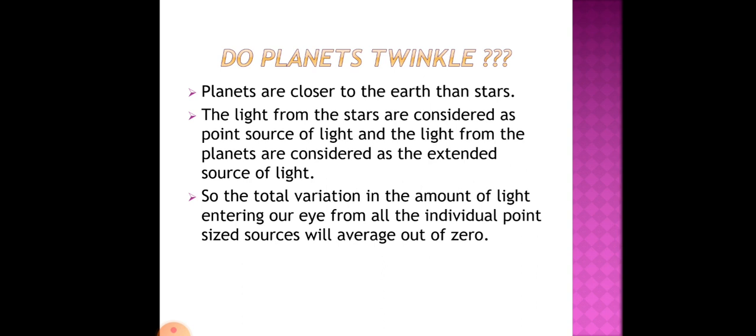The total variation in the amount of light entering our eye from all the individual point-size sources will average out to 0. Because of this, the variation in the light that comes to our eyes is 0. This nullifies the twinkling effect.